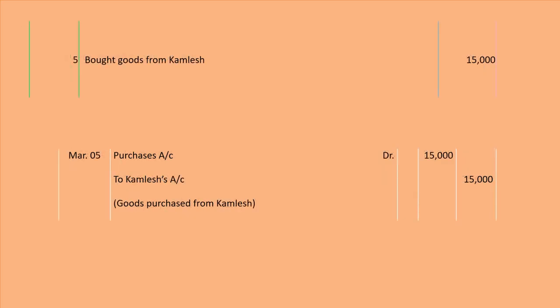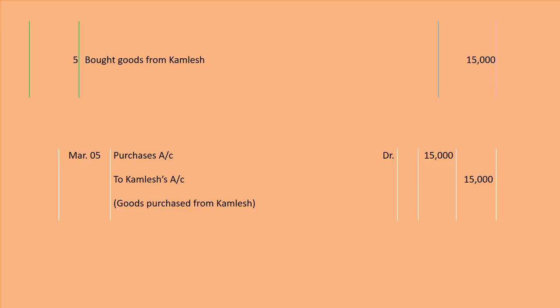Next entry is March 5th. Here the date is March 5th. Bought goods from Kamlesh. Bought means purchased. So here two accounts are affected, purchases account and Kamlesh account.